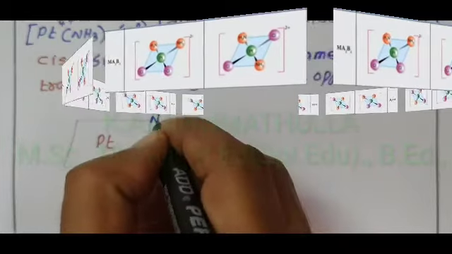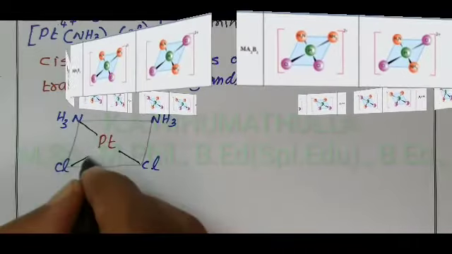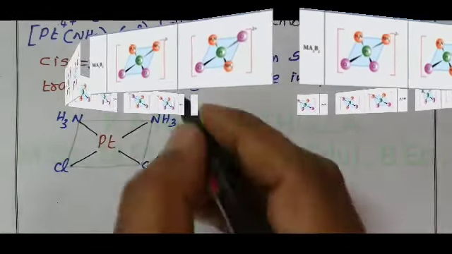If the two amine, NH3 and NH3, are on the same side, this type of isomer is called cis isomer. 1, 2, 3, 4 bonds. It is a 2+ complex. Similar ligands are on the same side. Therefore, this complex is called cis isomer.